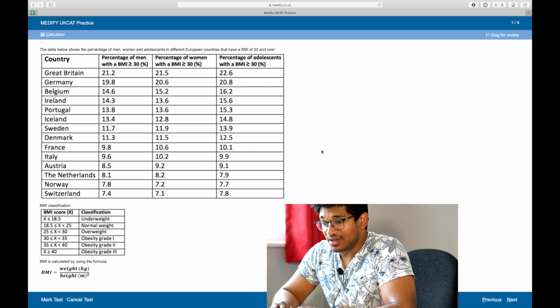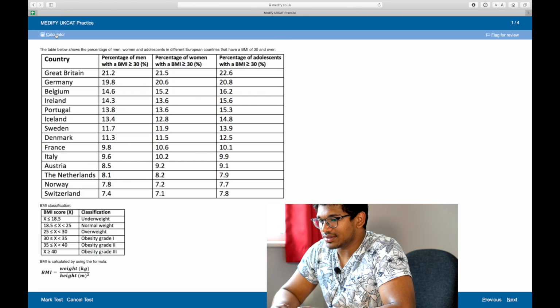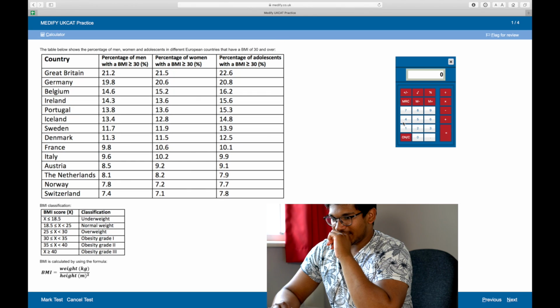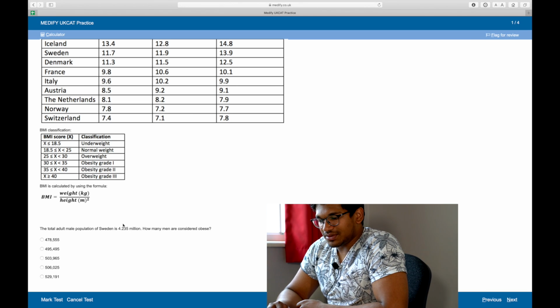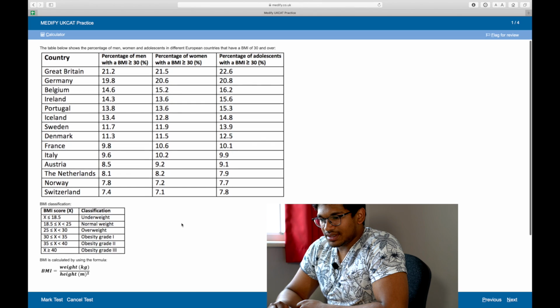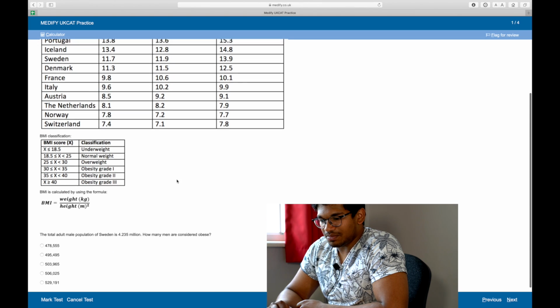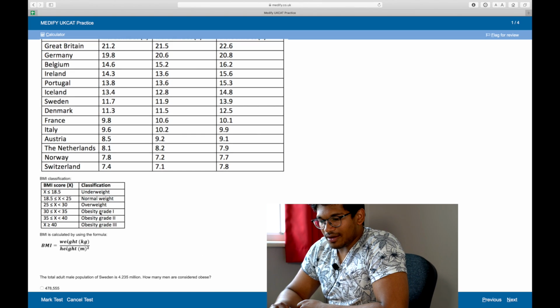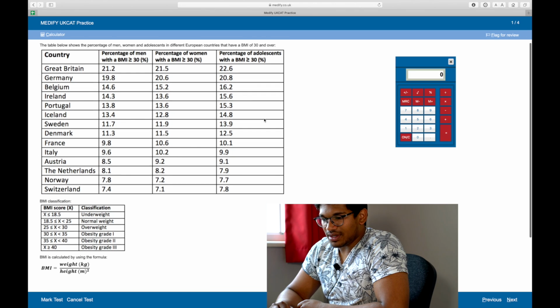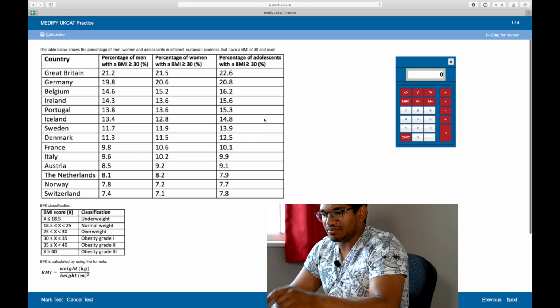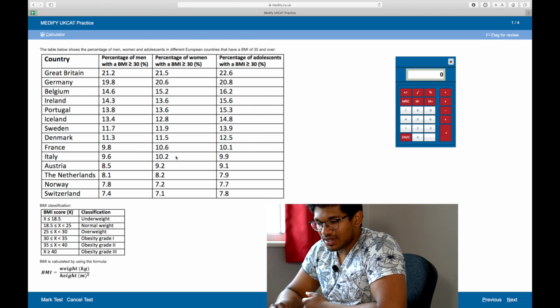There are 430 stems in total. Ideally I should have a calculator at hand as well. Okay, so this is the table. The total adult male population in Sweden, how many men are considered obese? Obese is when you have anything over 30, so 11.7% of Swedish men are obese.